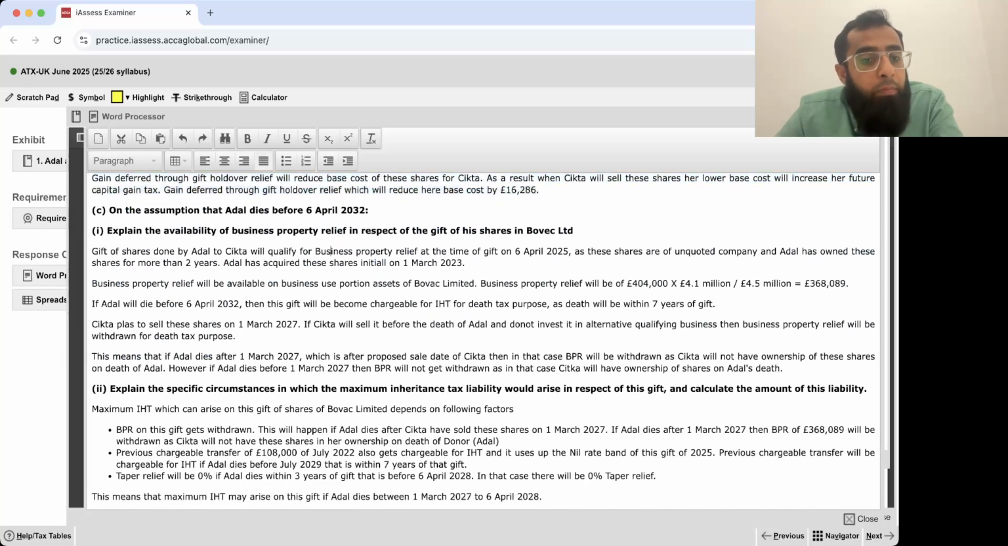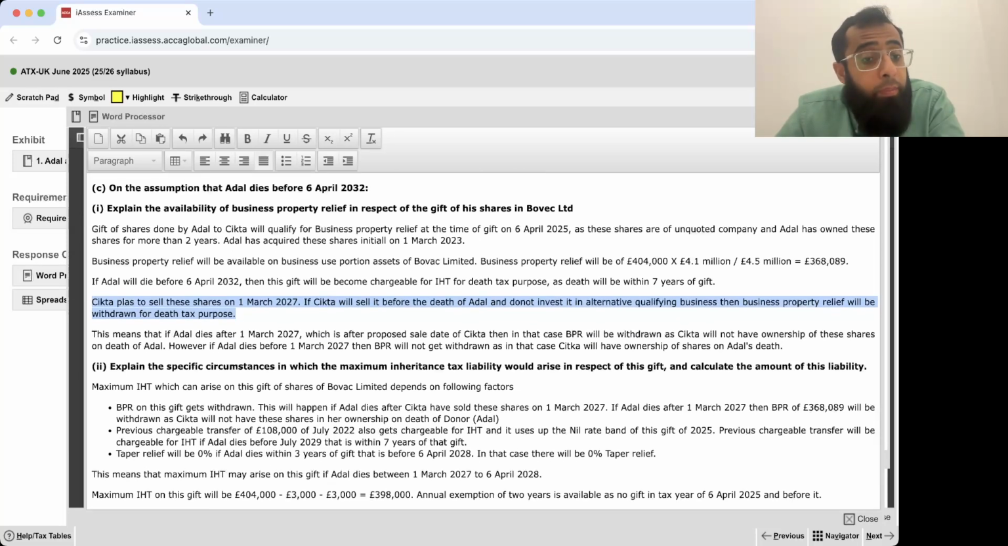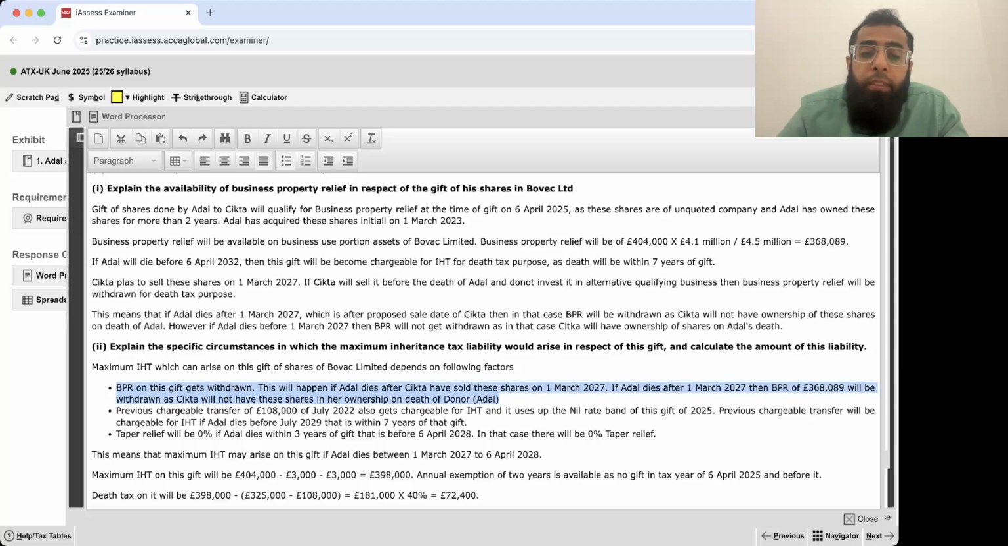Then BPR at the time of gift, yes, BPR will be available on the business use portion. If he dies before 32, then the transfer will become chargeable for IHT. Now, if Sitka sells on 1st March 27 and Adil is alive on that date, this means she hasn't held the shares till the death of the donor. So BPR will get withdrawn. Now, what are the circumstances? The worst things: BPR getting withdrawn, previous chargeable transfer becoming chargeable, taper relief also 0%. So that's the worst that can happen.